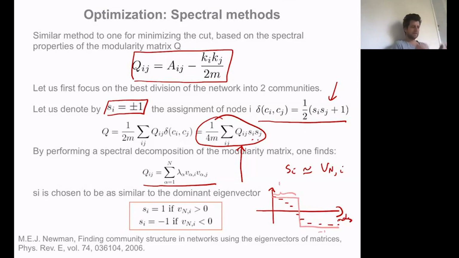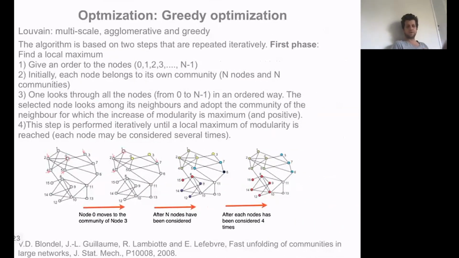This is indeed a method that can be repeated iteratively in order to find the optimal partition of a graph. Spectral methods have proven to be very efficient in practice, except that they can be slow and computationally hard to implement for graphs larger than a few thousand nodes. So typically people use those for small graphs, but as soon as the graph becomes larger, they rely on another set of techniques, namely greedy optimization techniques.